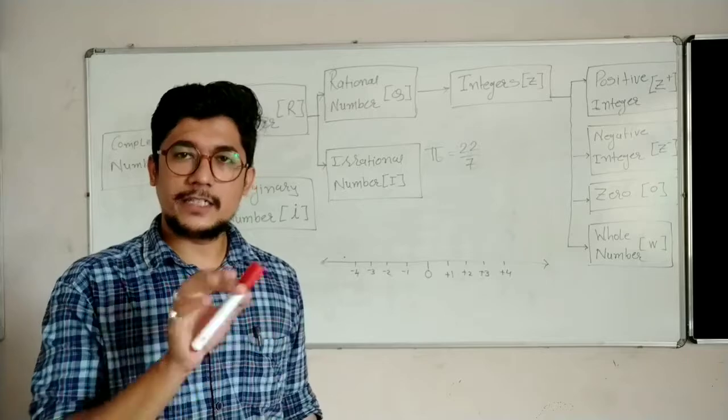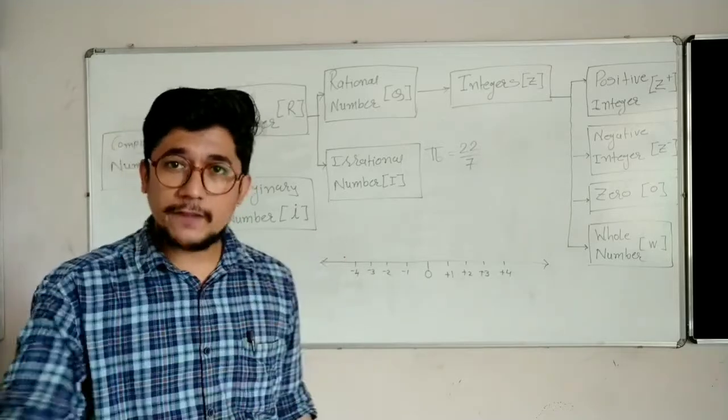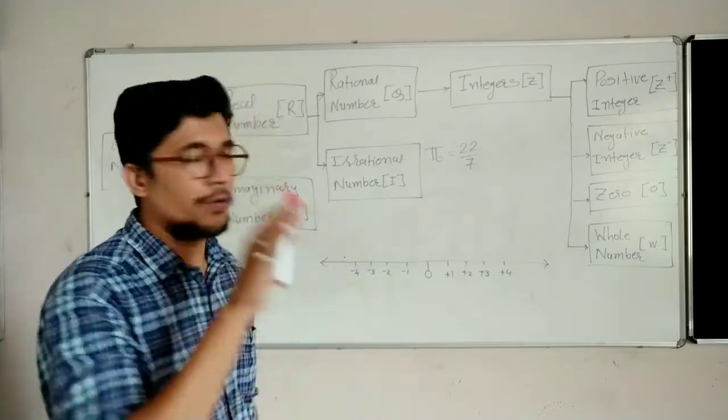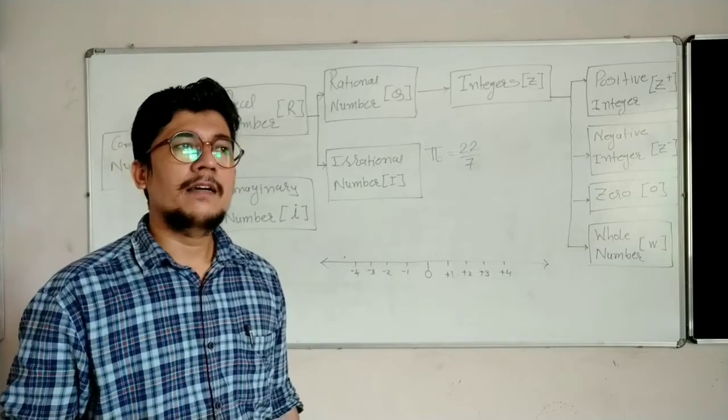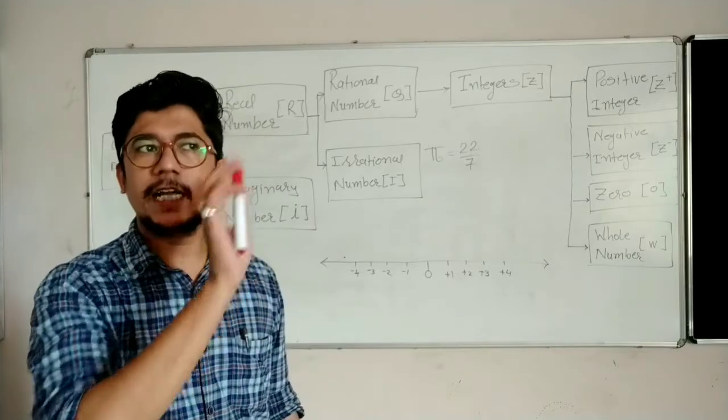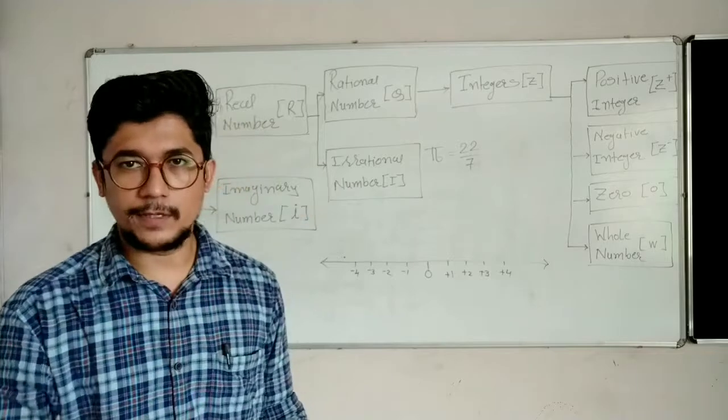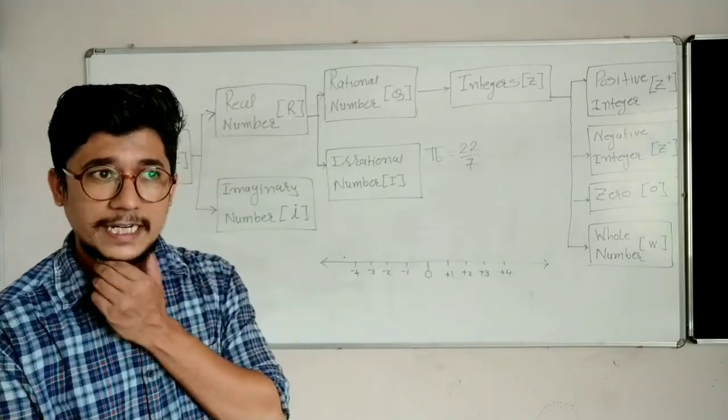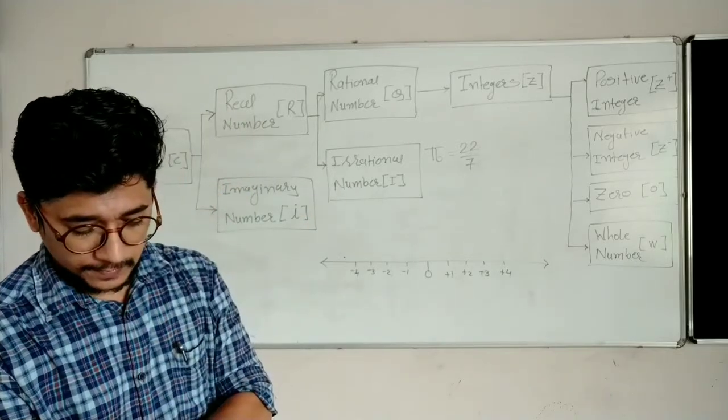So we can say that the statement is false. Not every integer is a whole number. In fact, leaving negative numbers, every integer is a whole number. So the second statement is also false.